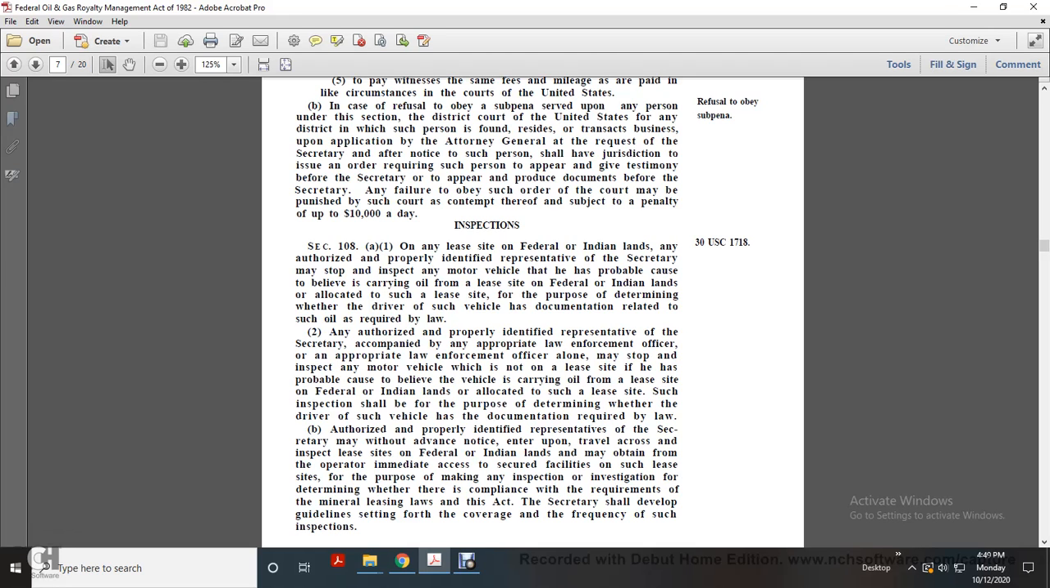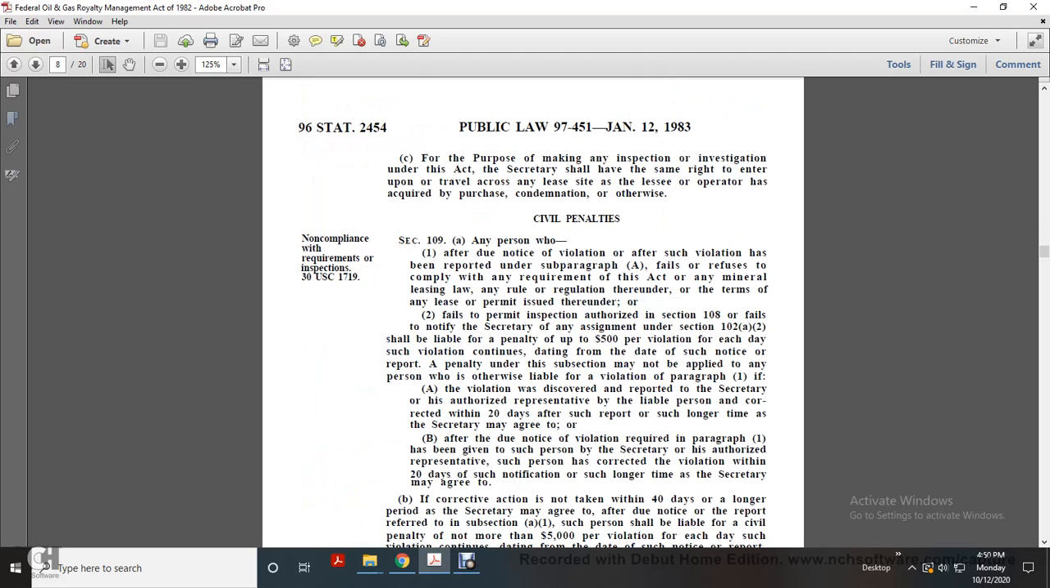An authorized and properly identified representative of the Secretary may, without advance notice, enter upon, travel across and inspect any lease site on federal or Indian lands, and may obtain from the operator immediate access to secured lease facilities on such a lease site, for the purpose of making an inspection or investigation to determine compliance with the requirements of the mineral leasing laws and this Act. The Secretary shall develop guidelines setting forth the coverage and frequency of such inspections.